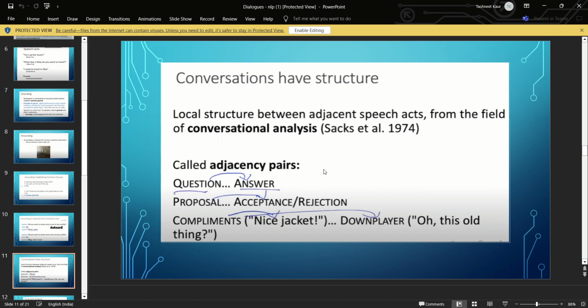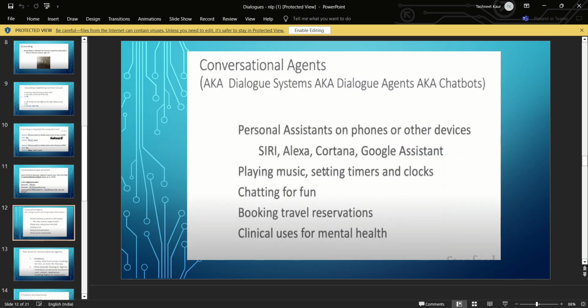Whenever we analyze a conversation, there is an established structure, termed adjacency pair. For example, question and answer, proposal and acceptance or rejection, compliment and downplay. Compliment is "nice jacket," and "oh, this old thing" is the downplay.